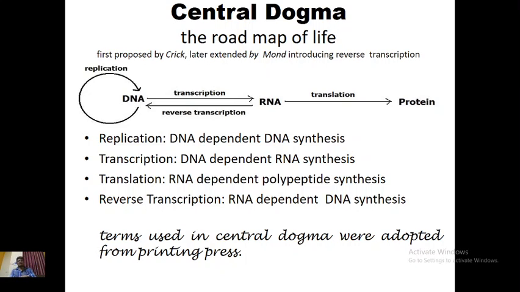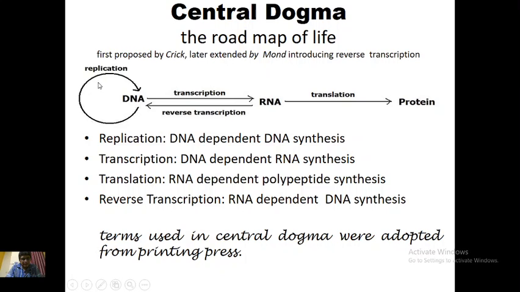Now we come to a very important term called the central dogma, or the roadmap of life. It was first proposed by Crick, and later it was extended by Temin, who introduced reverse transcription. We'll see it later. At the center you can see that from DNA, RNA is produced, and from RNA, proteins are produced. Synthesis of RNA from DNA is called transcription, and there is a circular arrow which shows DNA producing the same DNA.